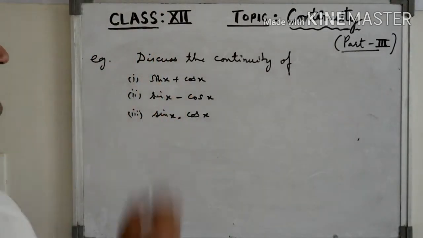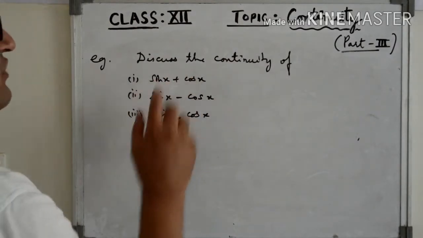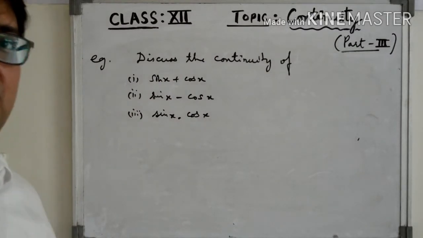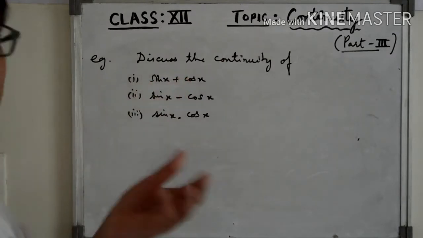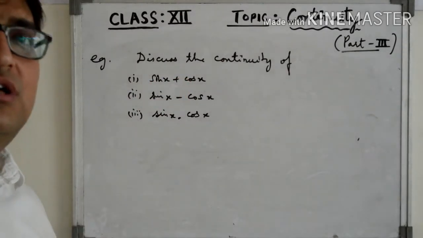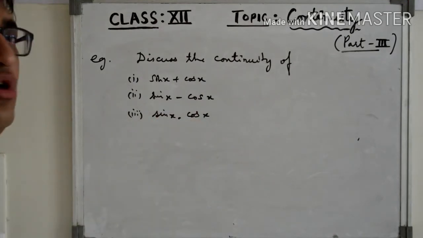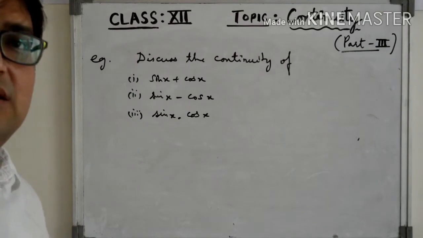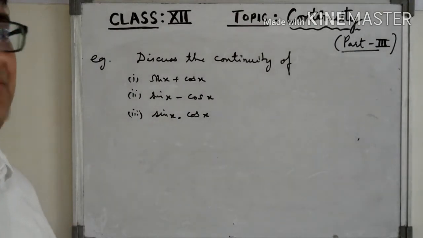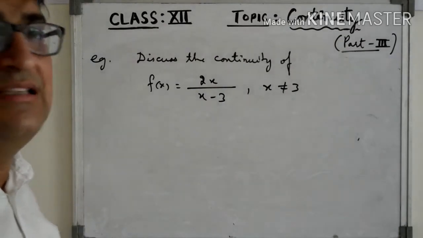So now we will be discussing the continuity of these functions, right? So see, this function is the sum of two continuous functions, so this function is a continuous function. From the algebra of continuous functions, I can say the sum of two continuous functions is a continuous function, right? So similarly, the difference of two continuous functions is a continuous function. The product of two continuous functions is a continuous function.